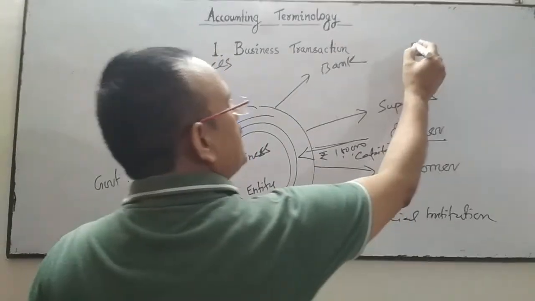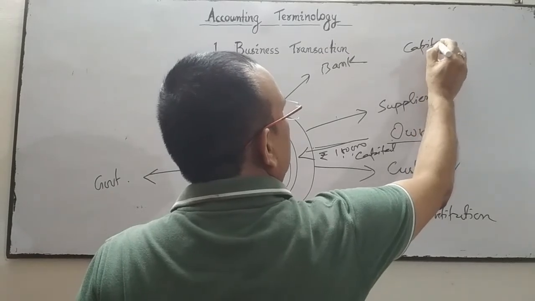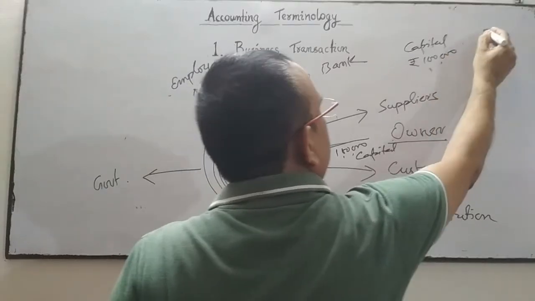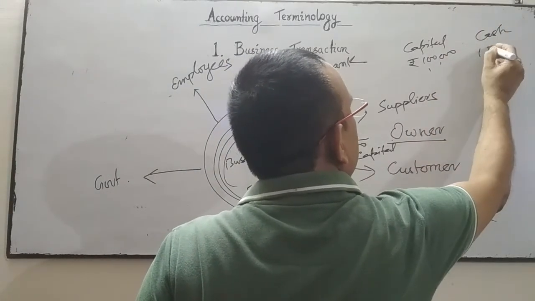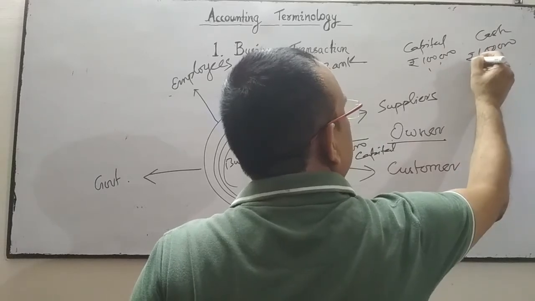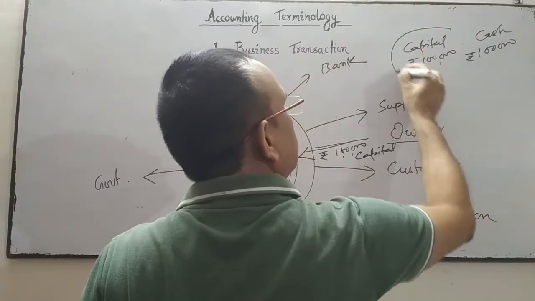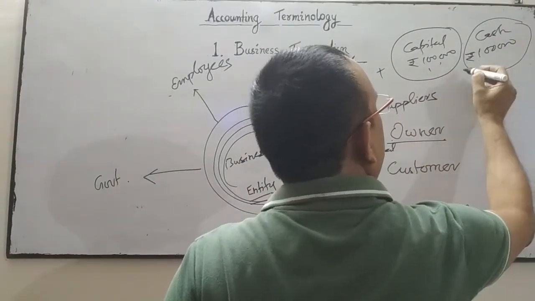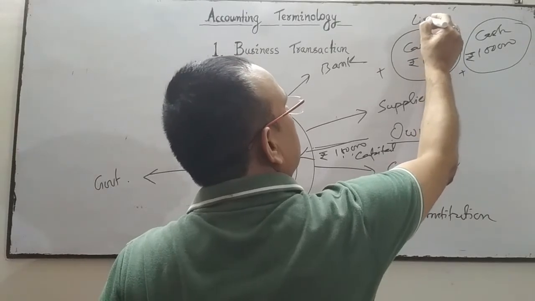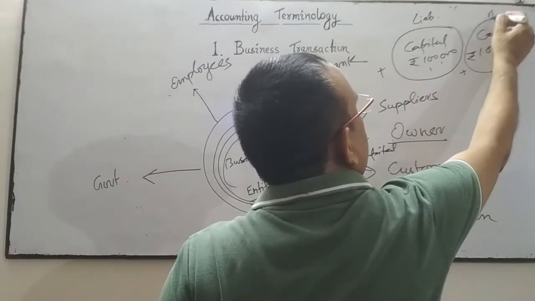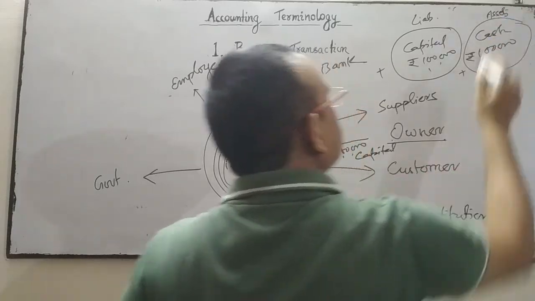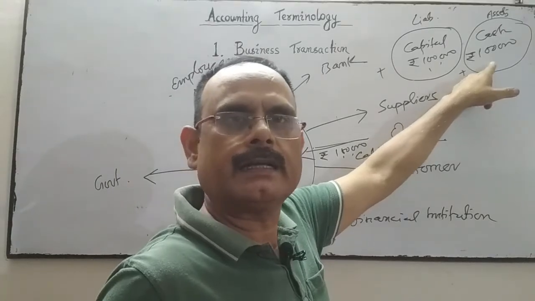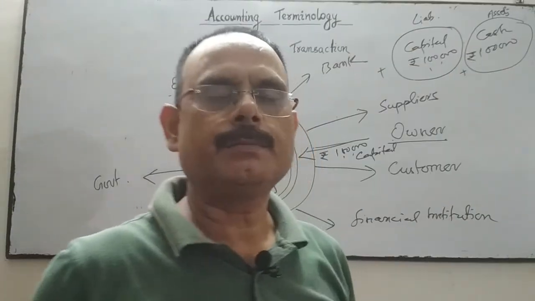Capital will increase by 1 lakh and at the same time cash in the business will also increase by 1 lakh. Capital is a liability and cash is an asset. So there is a change in the capital and a change in the assets, namely cash. So it's a business transaction.